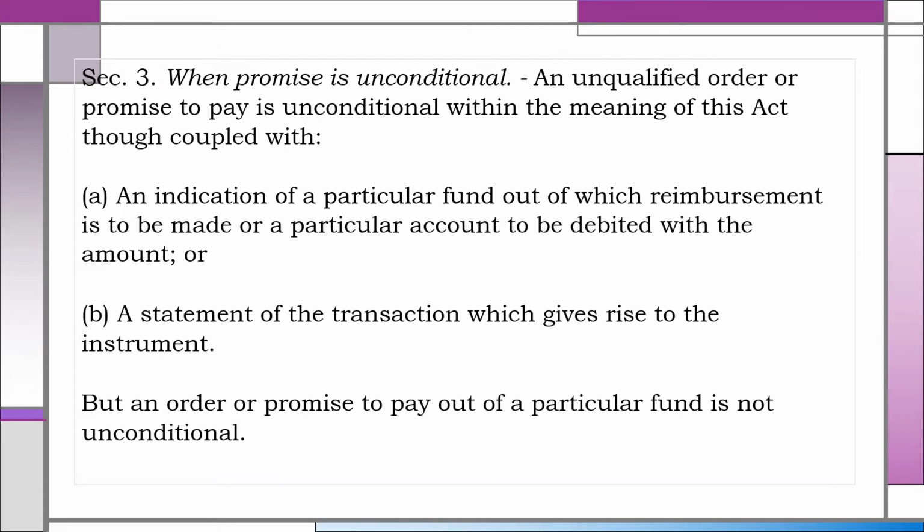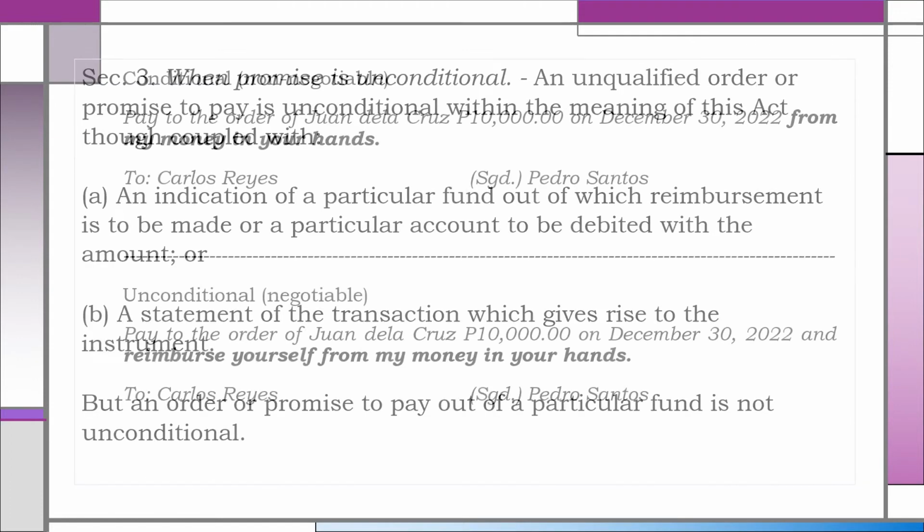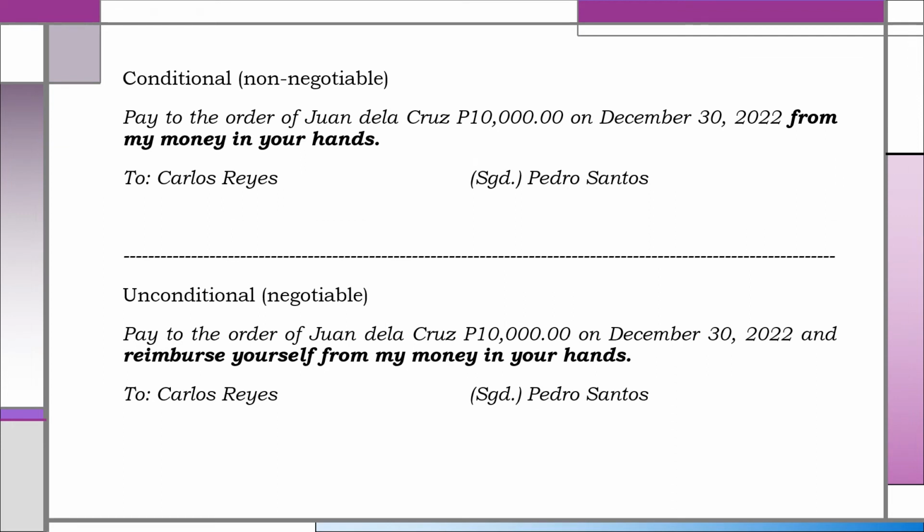But an order or promise to pay out of a particular fund is not unconditional. A promise or order to pay is conditional if reference to a particular fund clearly indicates an intention that such fund should be the direct source of payment. There are two illustrations in this slide. One is a conditional order to pay, and the other one is an unconditional order to pay. The conditional order is non-negotiable, and the unconditional is negotiable.